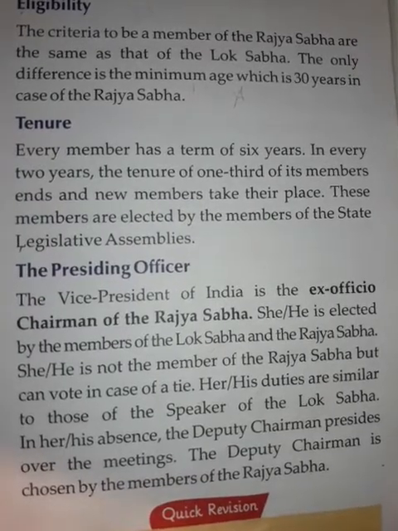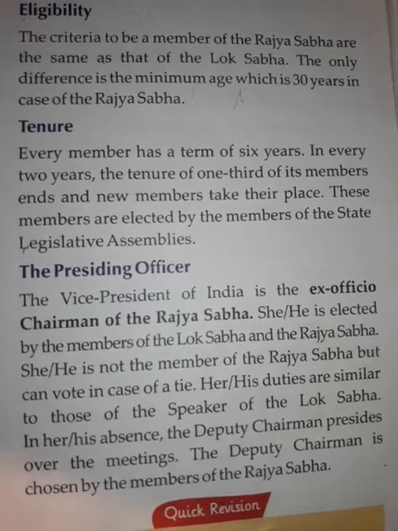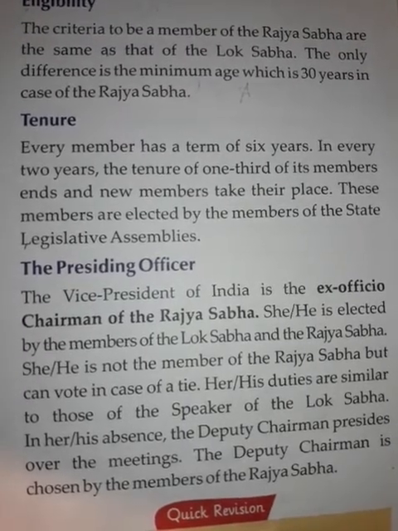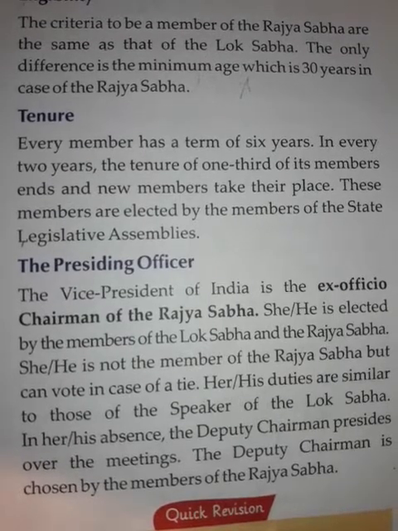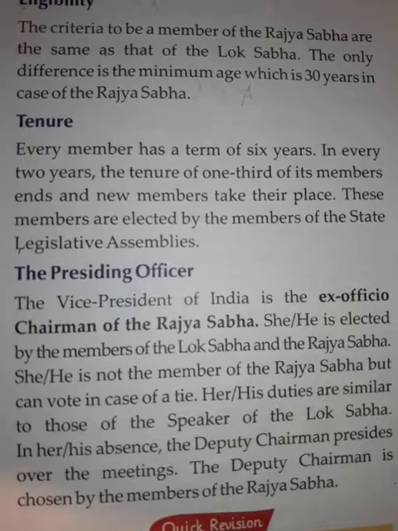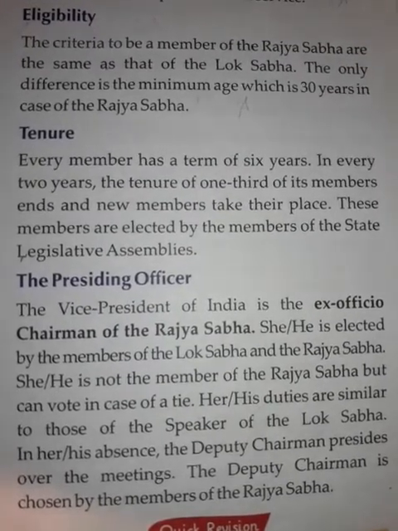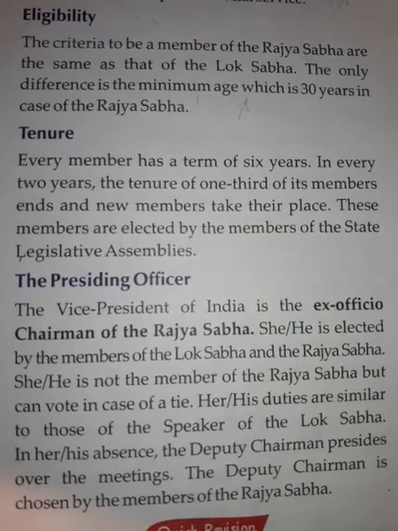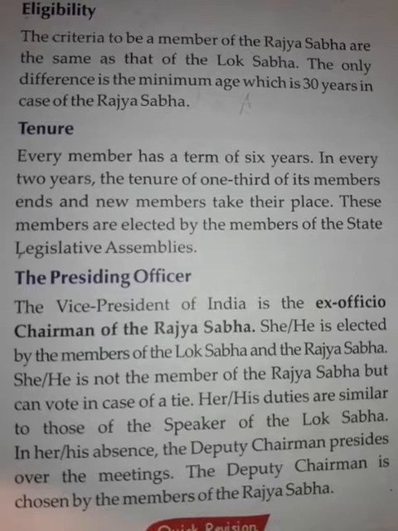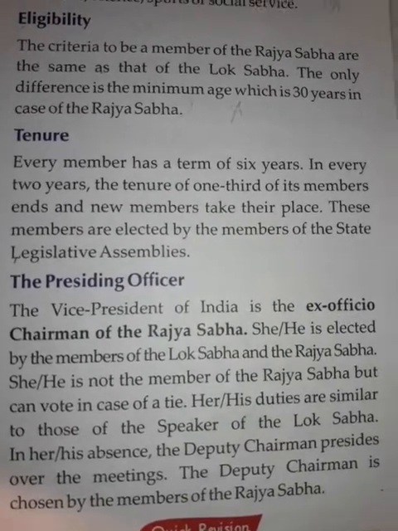This is the only official appointment the vice president has other than taking over from the president. The deputy chairman is appointed if the vice president is ill or absent. The deputy chairman is chosen by the members of the Raj Sabha.